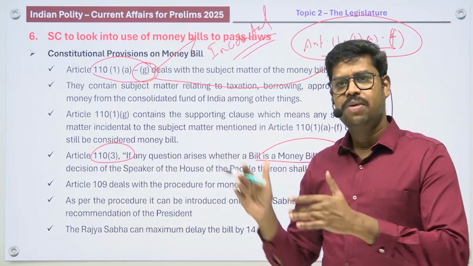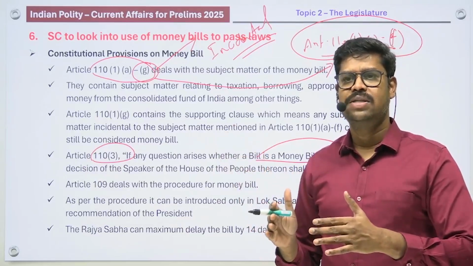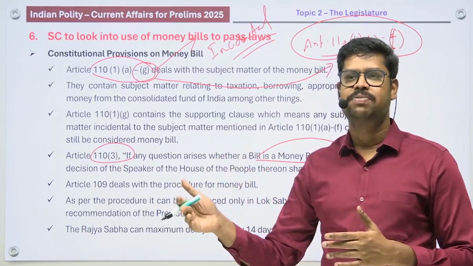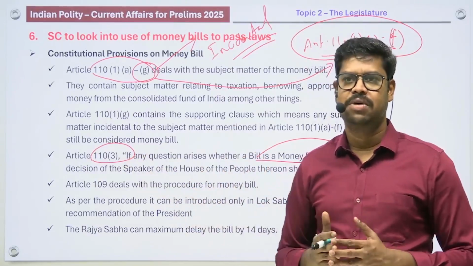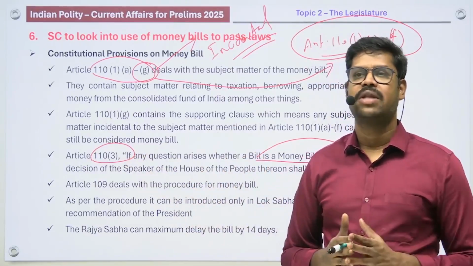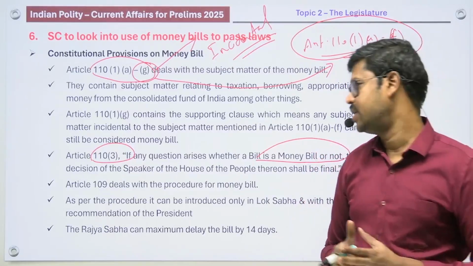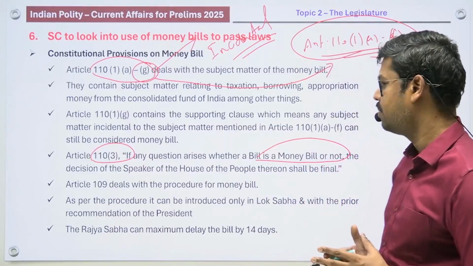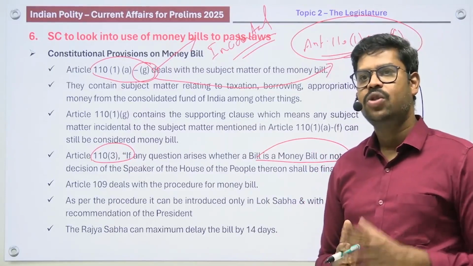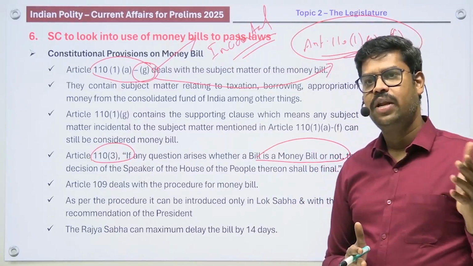You'll have to remember all these provisions. Once a bill is certified as a money bill by the Speaker and the bill goes to the Rajya Sabha, the maximum power in the hands of Rajya Sabha is that they can delay the passage of the bill by 14 days. They do not have any other power apart from this. So the Rajya Sabha can maximum delay what? Delay it by 14 days.